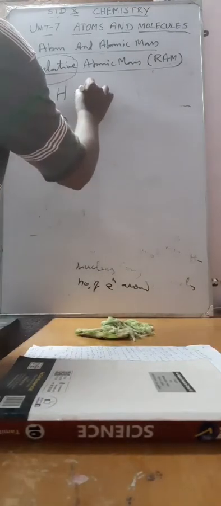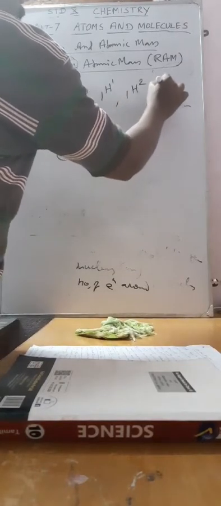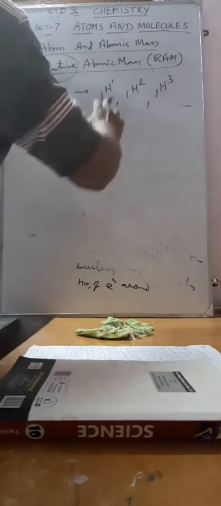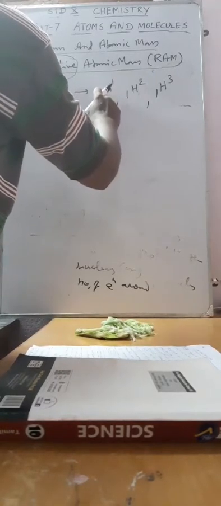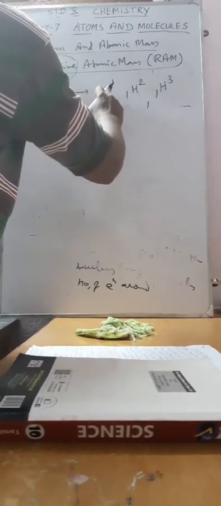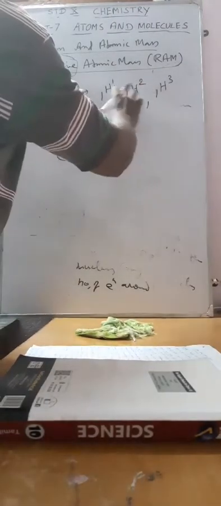Hydrogen possesses 3 isotopes. It is 1H1, 1H2, 1H3. Hydrogen is an isotopic element. There are 3 isotopes of hydrogen. The atomic numbers are the same, atomic number 1 for all the 3 hydrogen atoms, but the mass numbers differ.